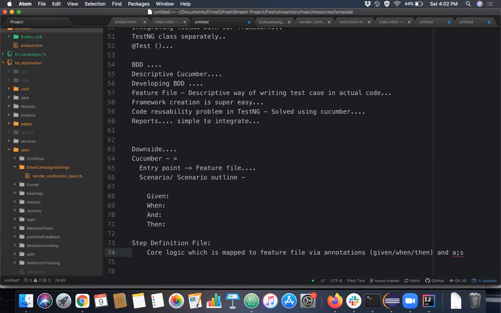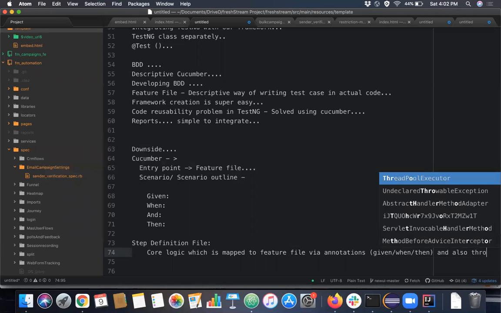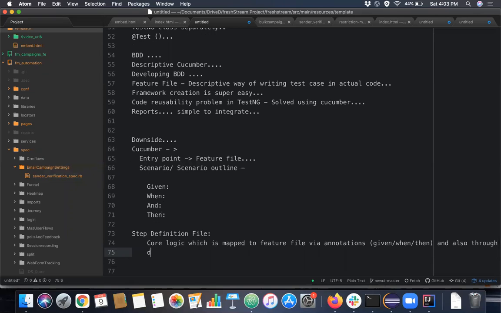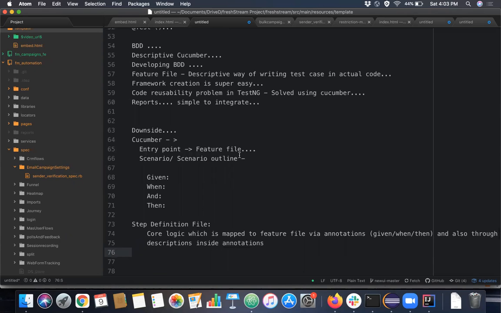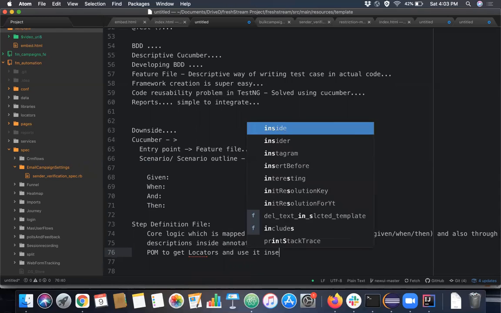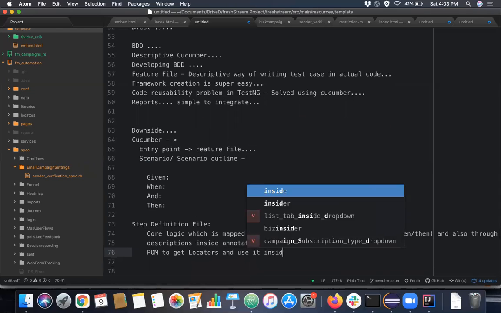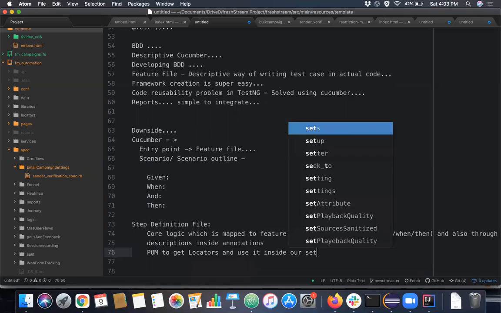And also through descriptions inside annotations. And this step definition also uses the page object model to get locators, and uses them inside our step definition class.